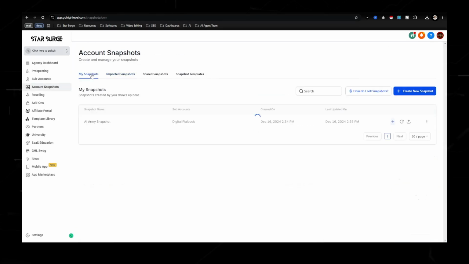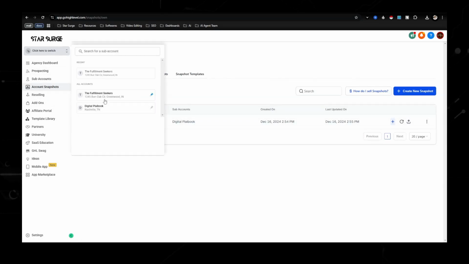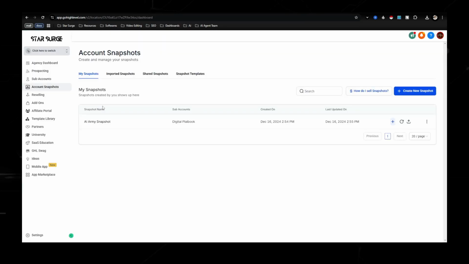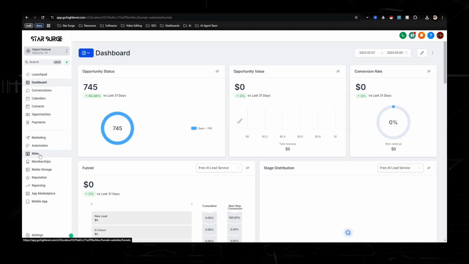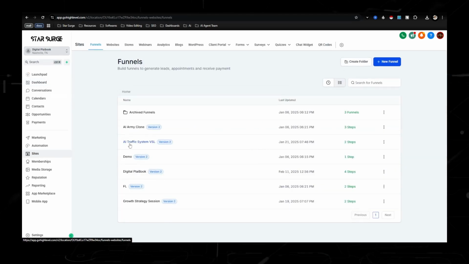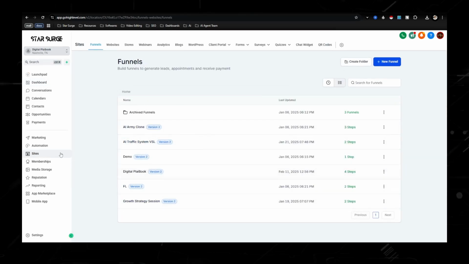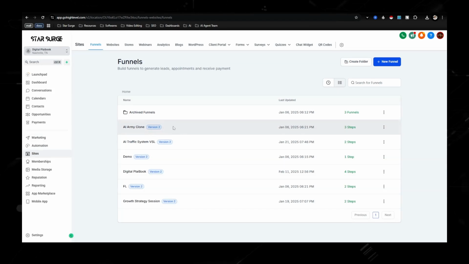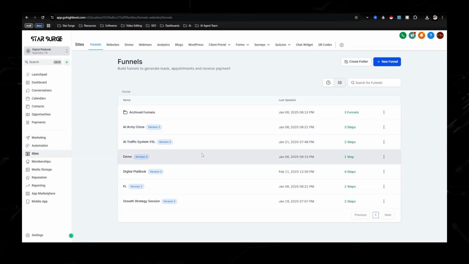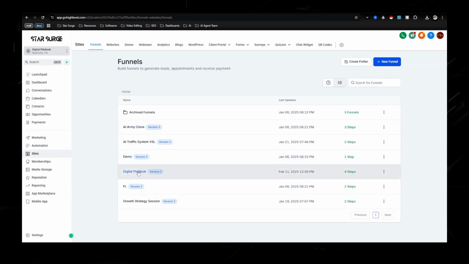And then once you have it imported, you would just hit create new account. I'm not going to do that because I already have an account, but you would go back to, let's start off in sites, and everything would be boom. You would have all this stuff imported, and then same thing with the automations, and then some of the back-end custom values. But since we're in sites right here, let's go ahead and talk about the front-end funnel.